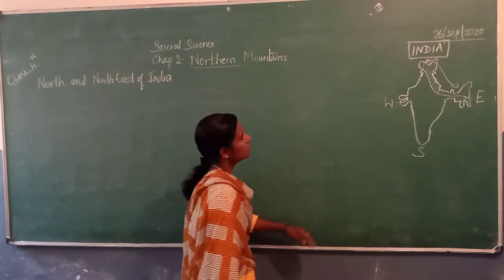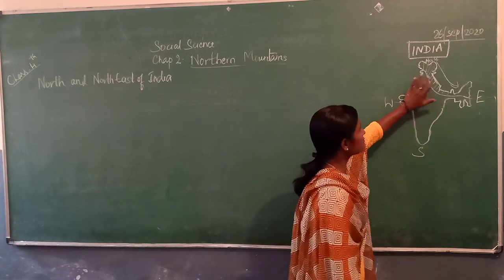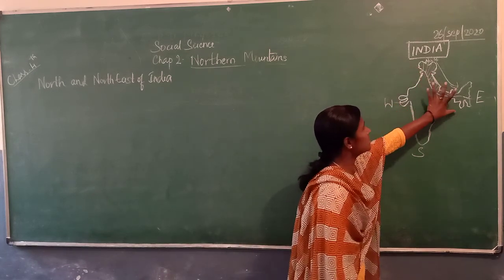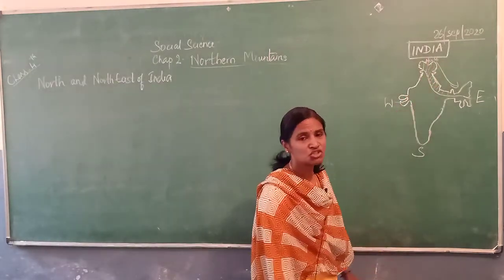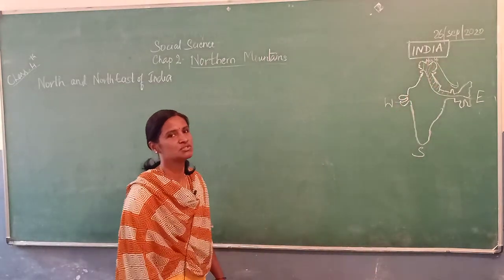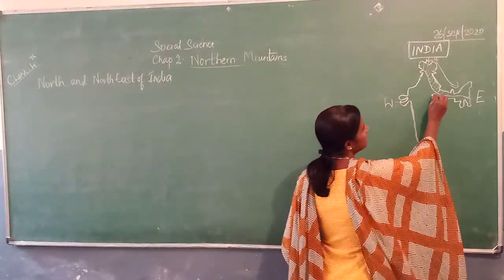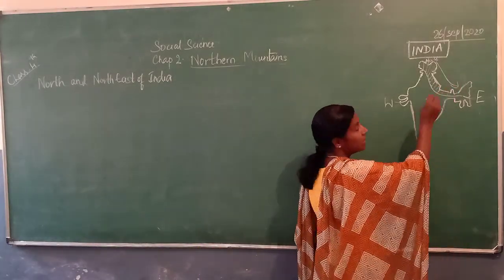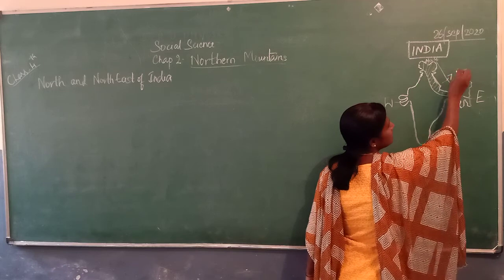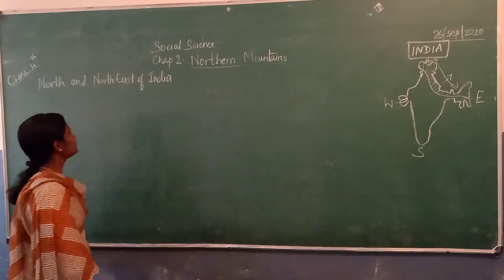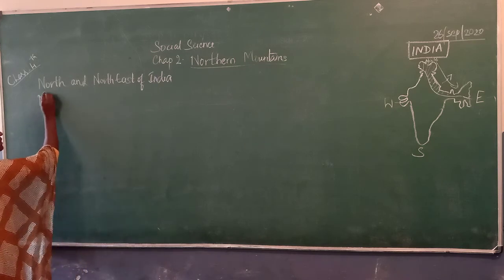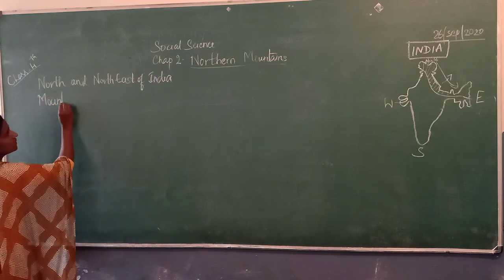Now I'll tell you that these mountains are like natural boundaries to India and between India and the northeast neighboring countries. What we find as mountains in the northeast, right?